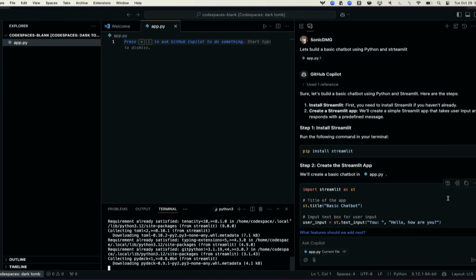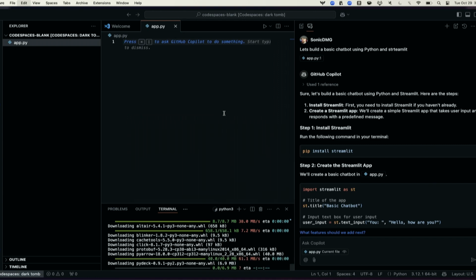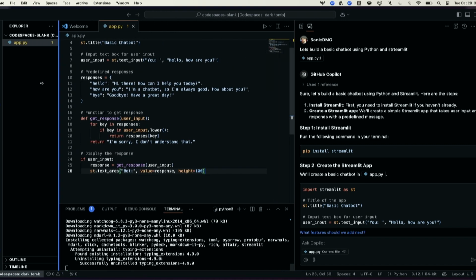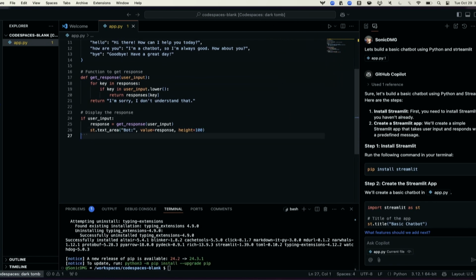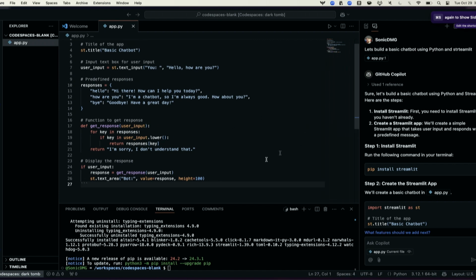I'm going to do this real fast, and while that's happening, I'm going to grab the code here. One thing I want to point out: I'm going at a pretty quick clip because we have 25 minutes to do this. In the real world, whenever you're getting code from a code companion, I would highly suggest you look at it and understand what you're actually doing, not just copy it and hope it's good. I think it's best to treat it as augmenting our capabilities, not replacing them, and you still have to understand what's going on. But then I'm going to ignore everything I just said and just do things.